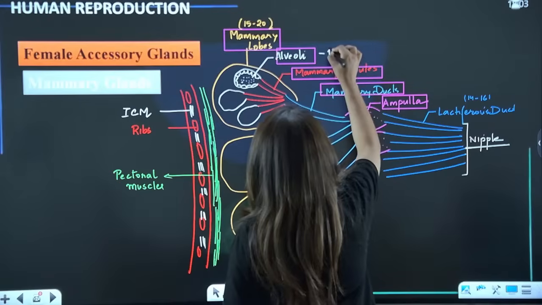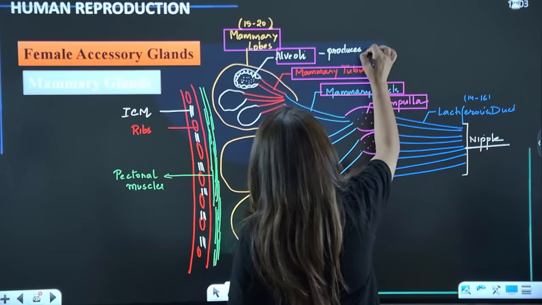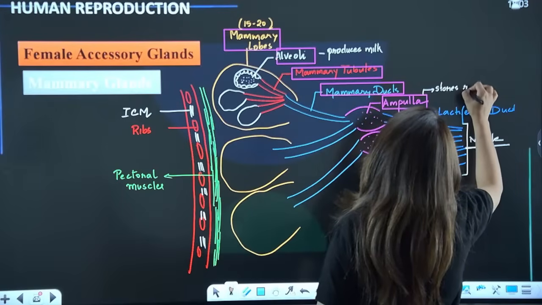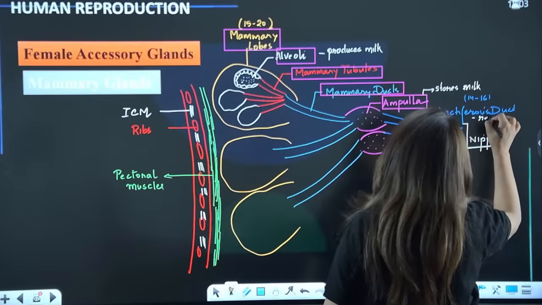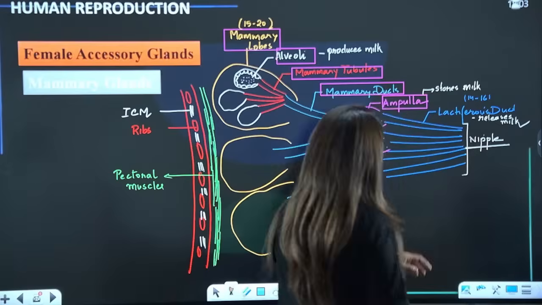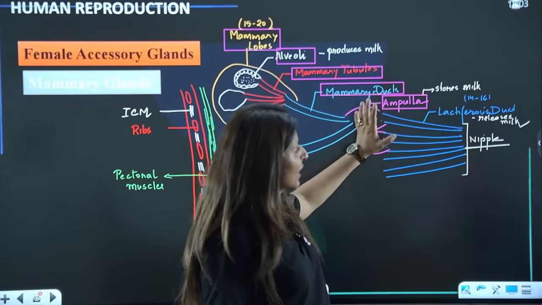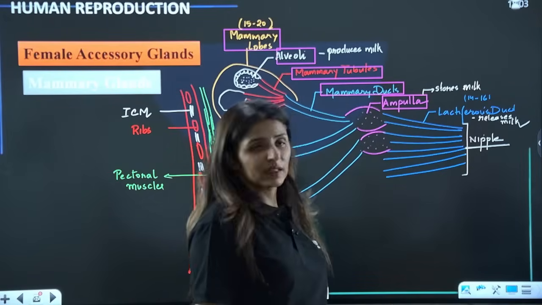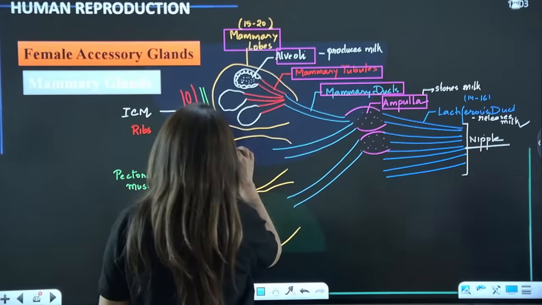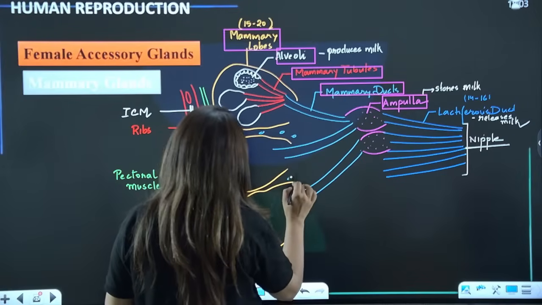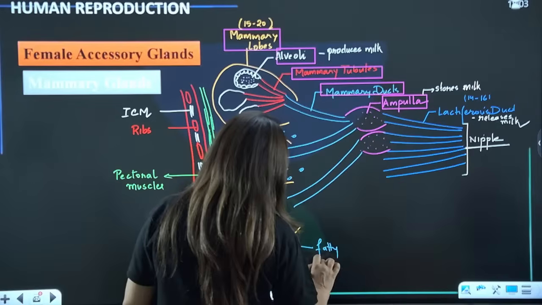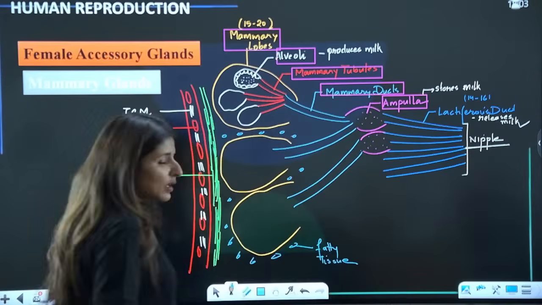So this produces or secretes milk, while this stores milk, and this releases milk. When the milk has to be released, the ampulla is going to contract, where the milk is stored, and it will be released out through the lactiferous ducts. Please tell me these points are clear. And in between, there is this space which is all filled with fatty tissue, which gives it a proper contouring as well.